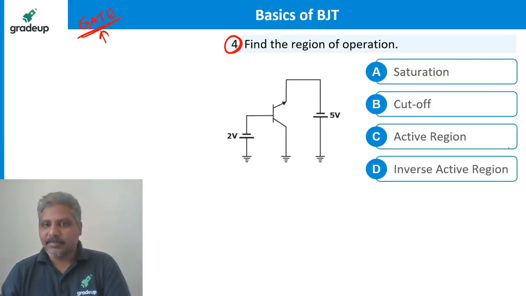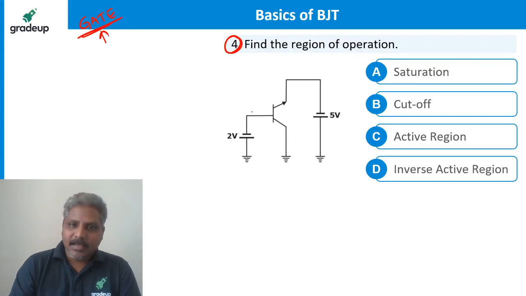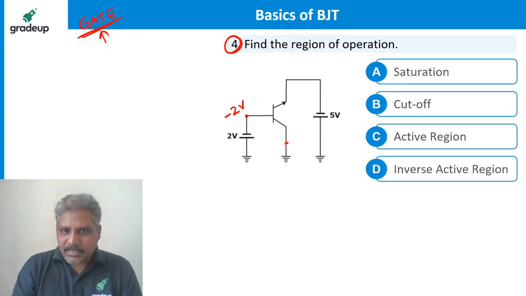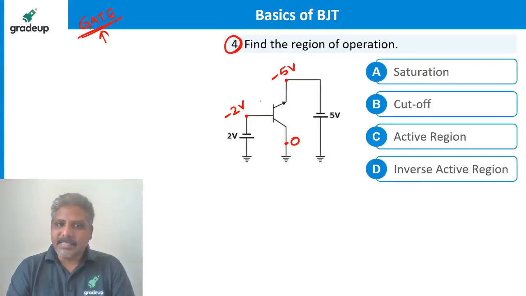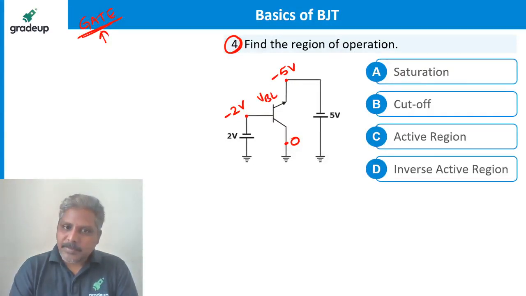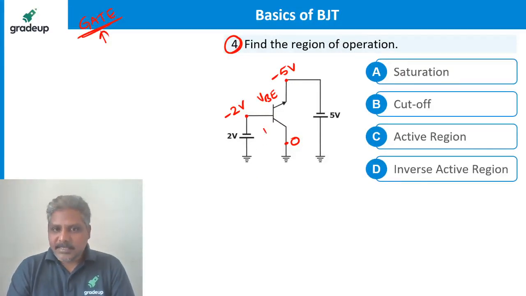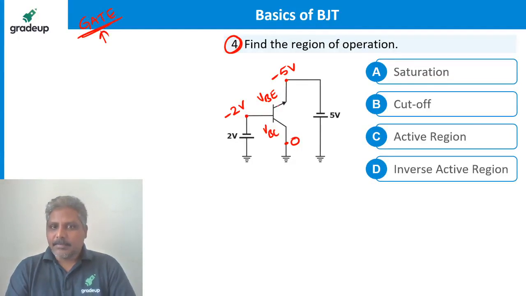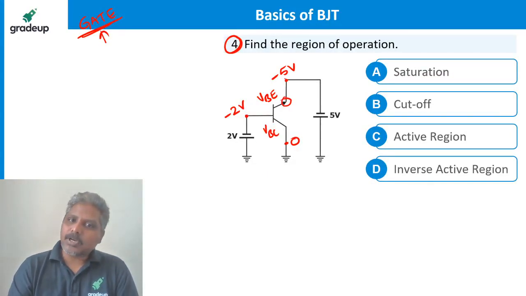Come on, what is the region of operation here? Here it is how much? It is minus 2 volts. How much is here? 0. How much is here? Minus 5 volts. But see, this is VBE now. This is VBE. This is VBC, because the emitter is here. Have you observed this or not? So what happened to VBE?